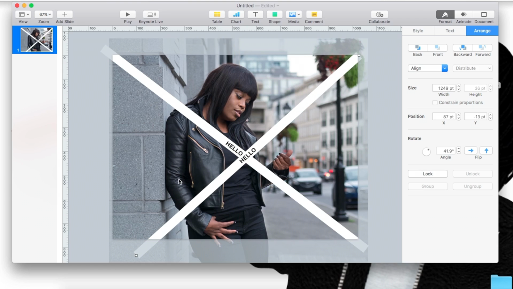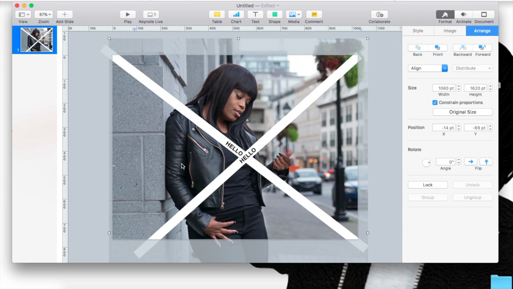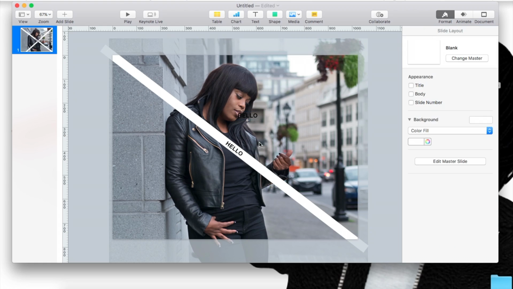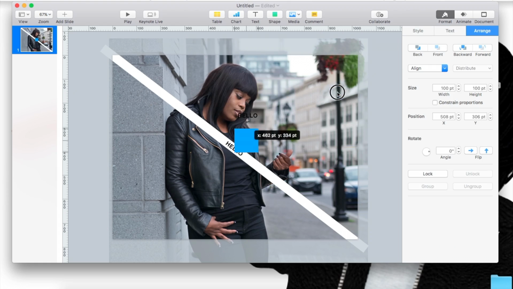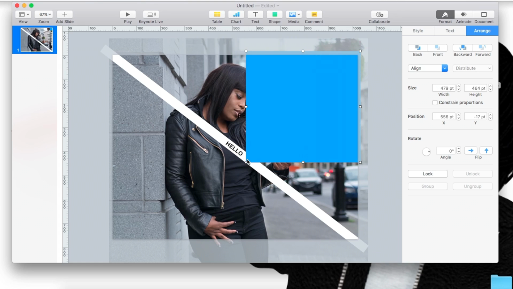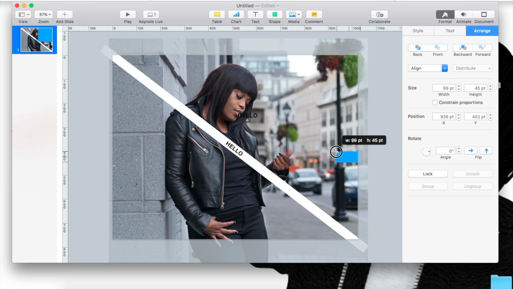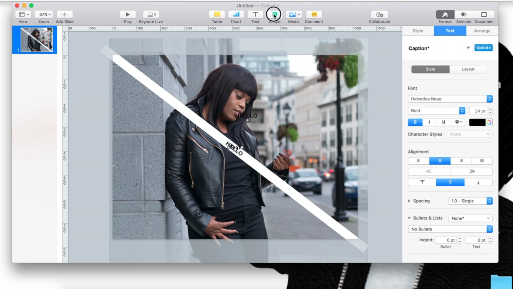But you see how it's not aligning together. So what I would do is I would copy and paste the hello, and then I would delete this. I would create a new shape, and then I would drag it. Well, let's see. No, you know what would be an easier way? To just create your own lines.